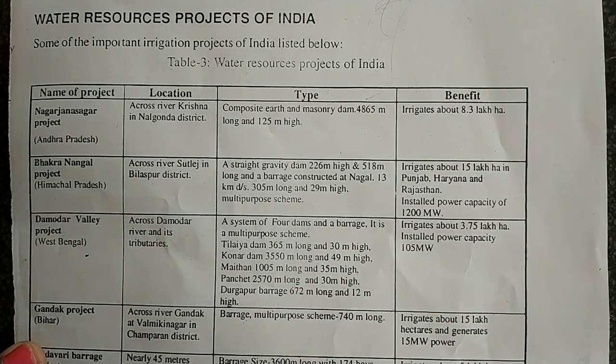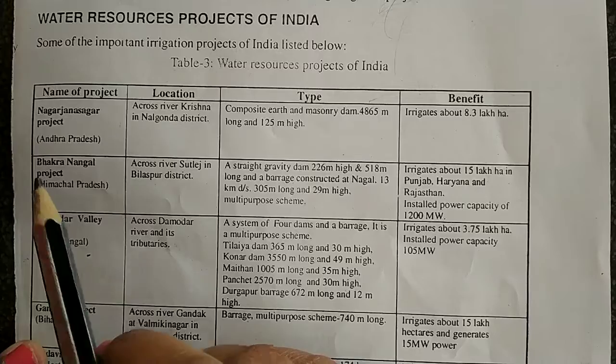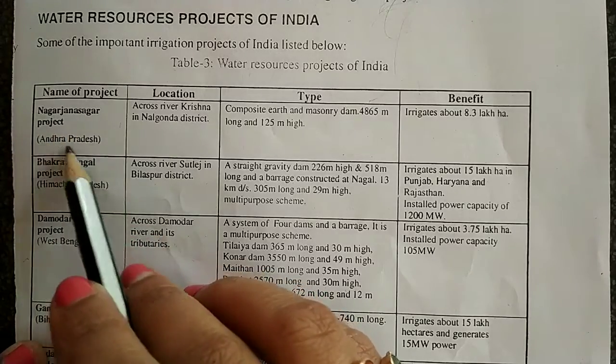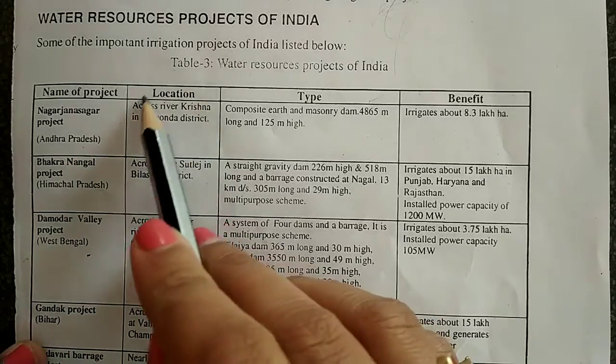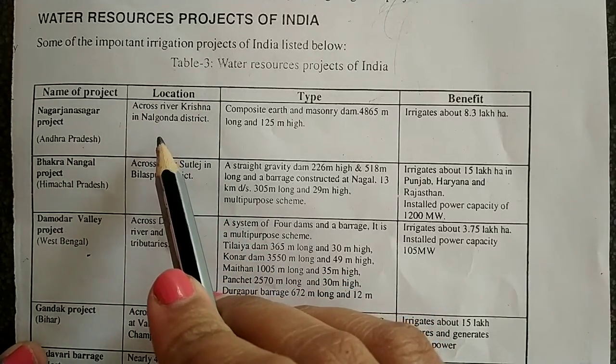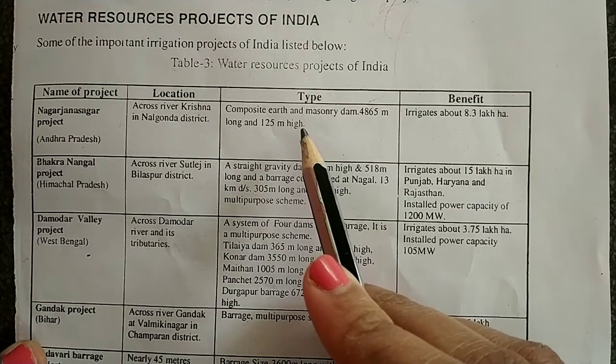Now, in these water resource projects, which are the different projects? What is the name of the project? Which state is it situated in? Next, where it is located, that is, near which river it is. What type of hydraulic structure is constructed there?